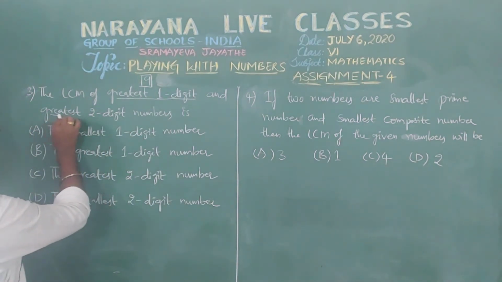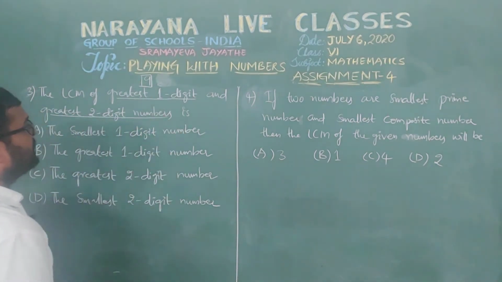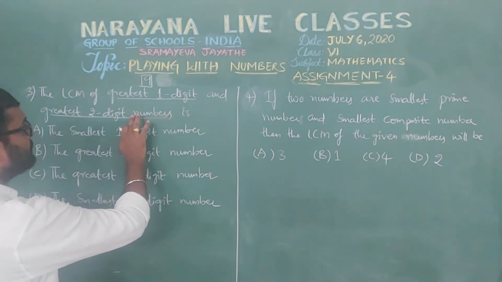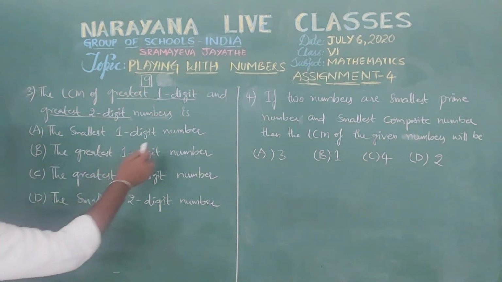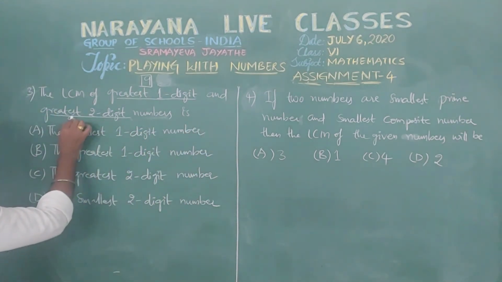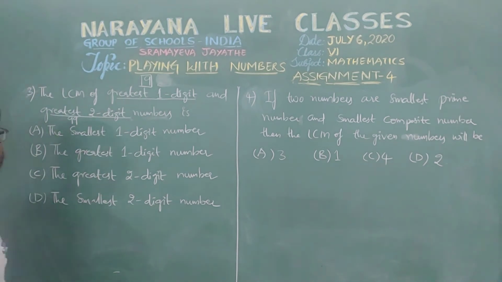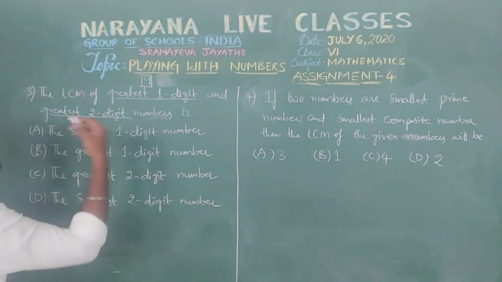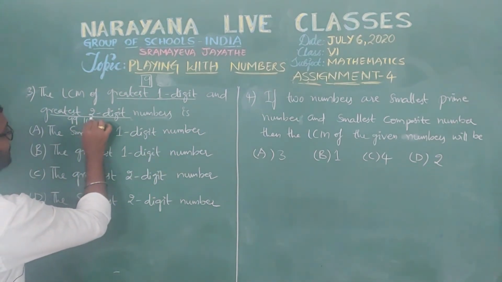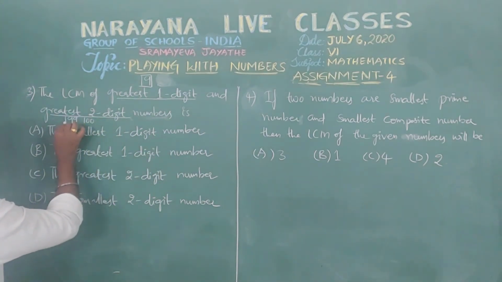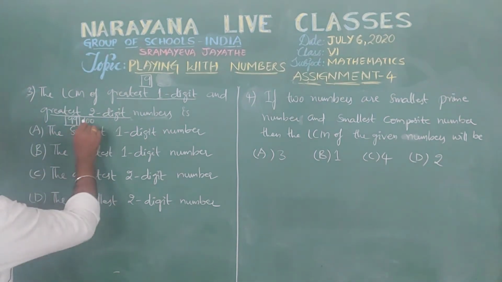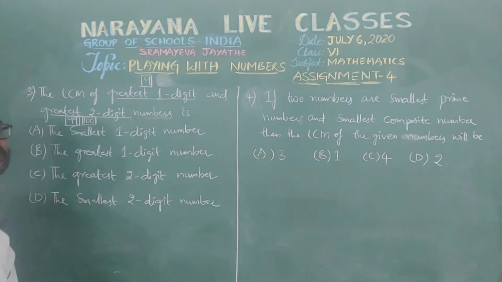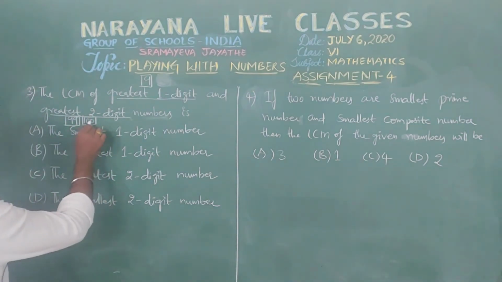Whereas the greatest 2-digit number is what? 99. Why? After 99, the next number is 100. So 99 is the last and greatest 2-digit number. 100 is the least 3-digit number, because here 3 digits are there.